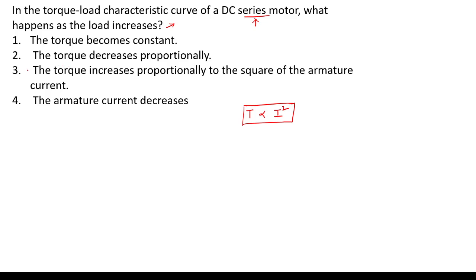Here the torque increases proportionally to the square of the armature current. In the series motor, load current is equal to armature current, both are connected in series. So you can say torque is proportional to I square, whether you take it as load current IL or armature current IA.